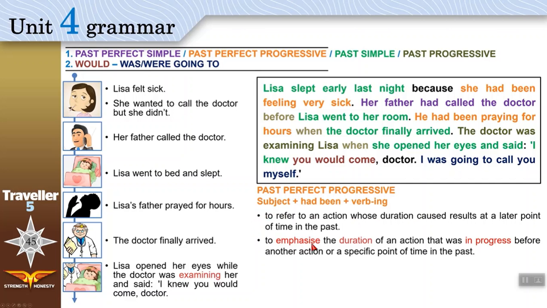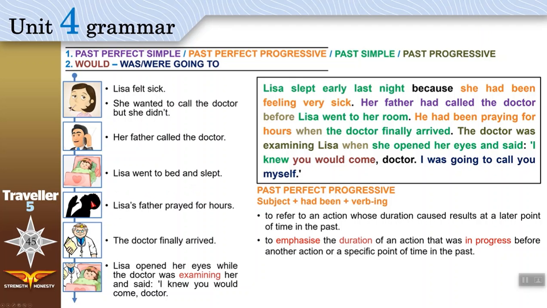Or to emphasize. Emphasize means you show how important the duration, how much time, of an action that was in progress, that was happening before another action or a specific point of time in the past. Look here, he had been praying for hours when the doctor finally arrived. Both actions happen in the past, right?